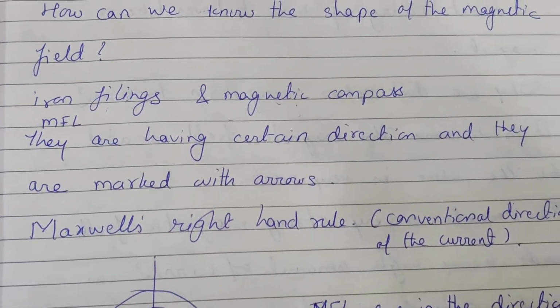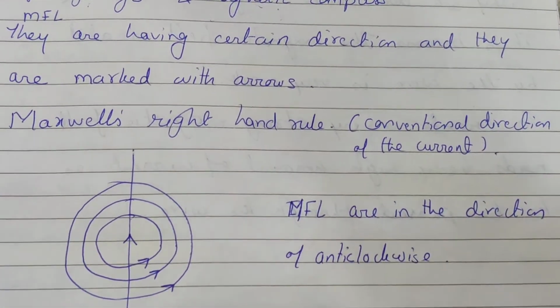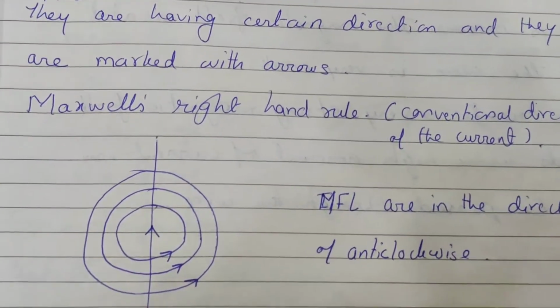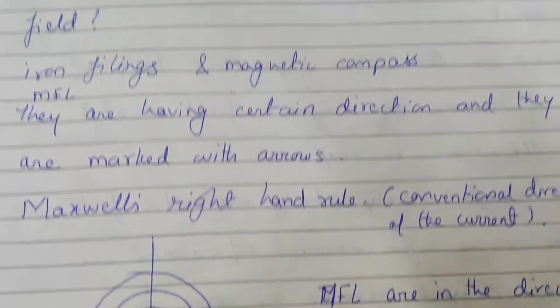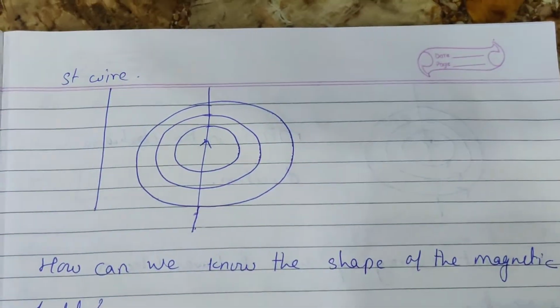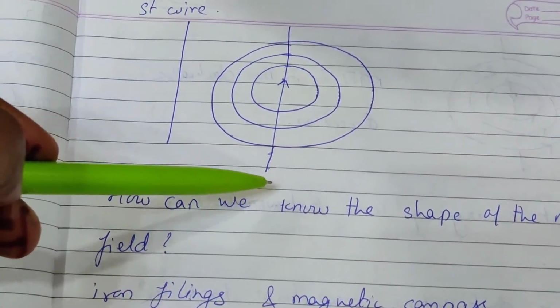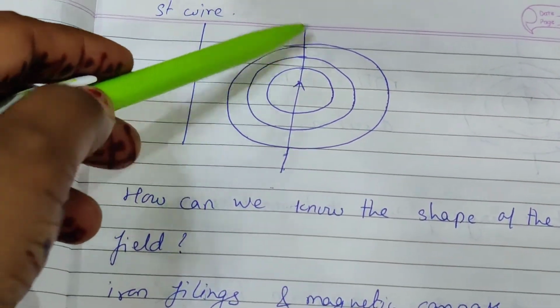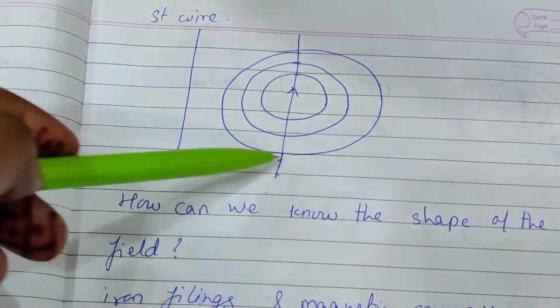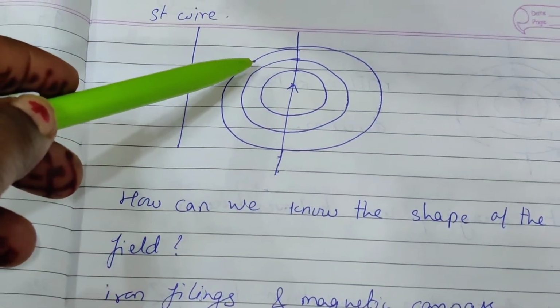We are using the Maxwell right hand rule, or this is the right hand rule. See here, a wire is there, current is flowing through the wire from bottom to top, and around it a concentric magnetic field is produced.